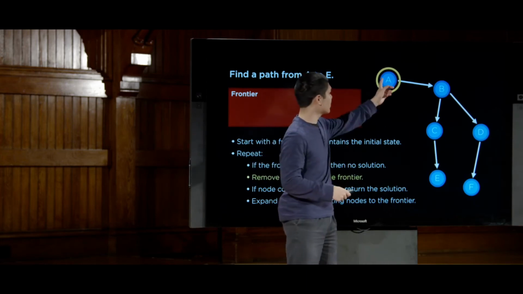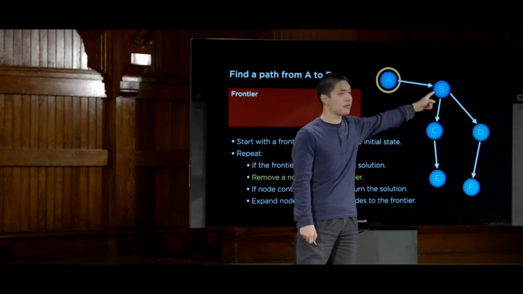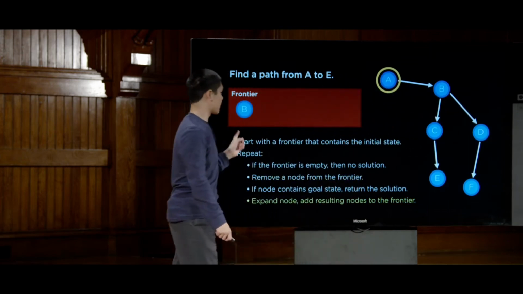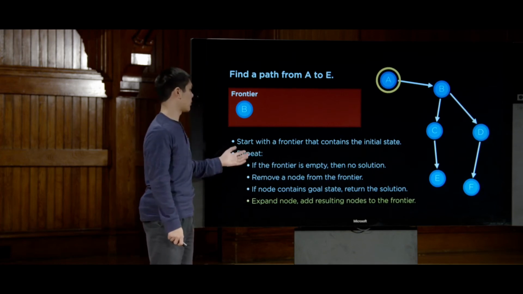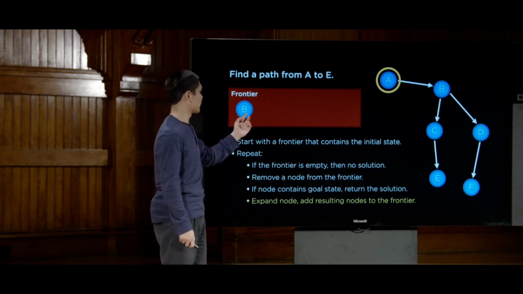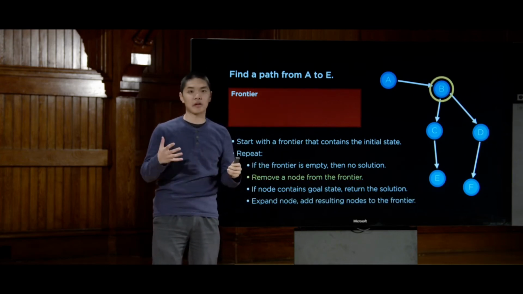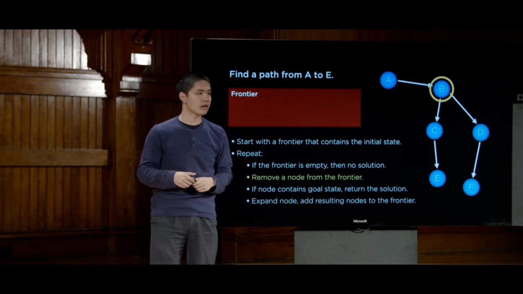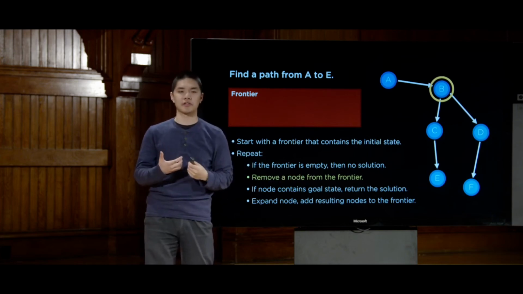And after A, what we could get to next is only B. So that's what we get when we expand A. We find B, and we add B to the frontier. And now B is in the frontier, and we repeat the process again. We say, all right, the frontier is not empty, so let's remove B from the frontier. B is now the node that we're considering. We ask ourselves, is B the goal? No, it's not. So we go ahead and expand B and add its resulting nodes to the frontier.